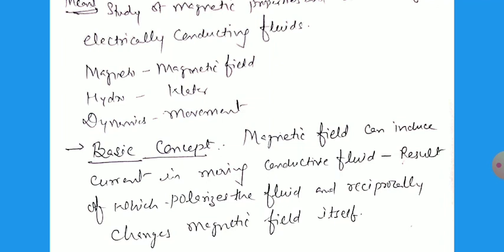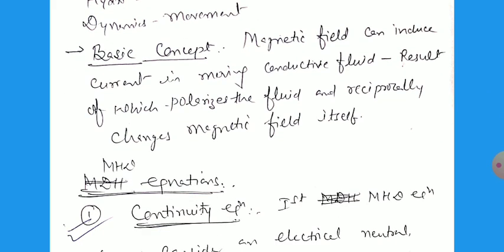When the moving conducting fluid flows, a magnetic field is produced, as a result of which we get polarization of the fluid, and reciprocally that changes the magnetic field itself, because due to polarization the magnetic field is produced again. So the movement of the fluid and the magnetic field are correlated to each other, and this is the basic concept of magnetohydrodynamics.